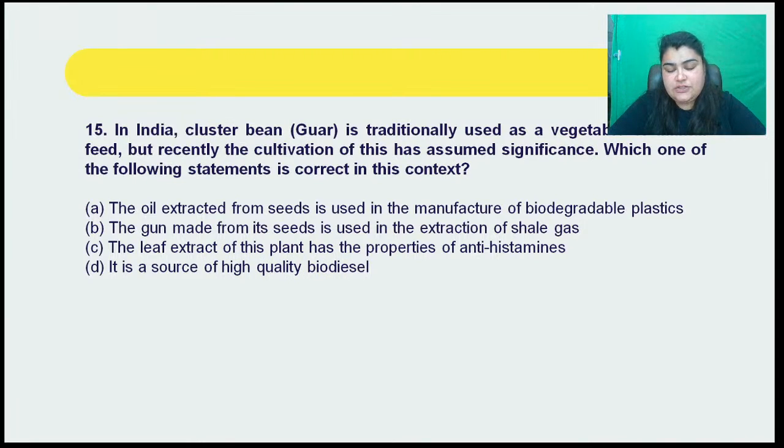The options that have been given to you here are: A, the oil extracted from seeds is used in the manufacture of biodegradable plastics. B, the gum made from its seed is used in the extraction of shale gas. C, the leaf extract of this plant has properties of antihistamines. And D, it is a source of high quality biodiesel. Right? So what is the use or utility of guar here? Quickly answer. I'll give you guys 10 seconds to answer. जल्दी से answer कर दो. Quickly answer, guys.